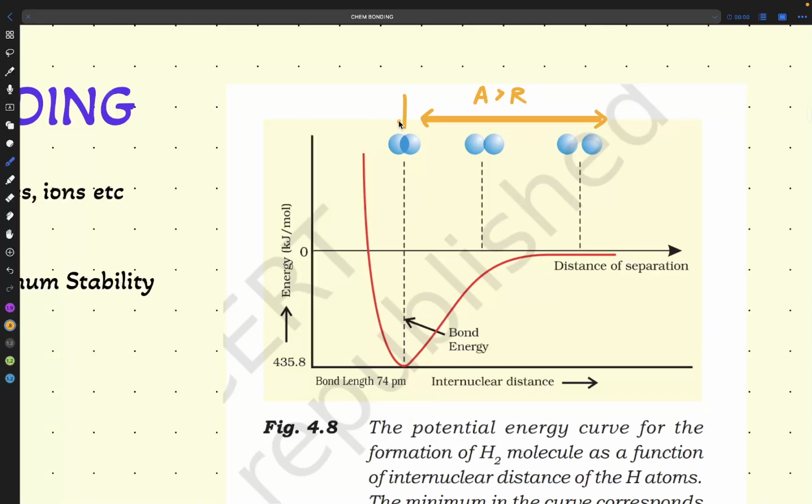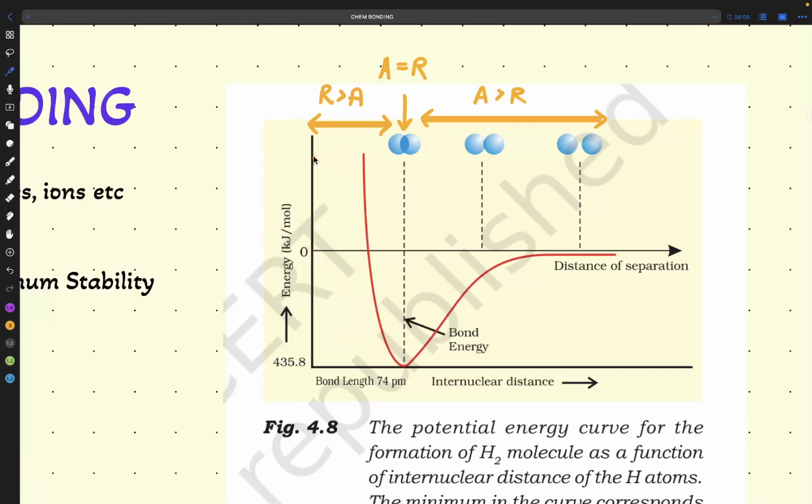At this state, when the compound is formed with the help of atom A and atom B, we have attraction equal to repulsion. And after this, what happened? Repulsion is greater than attraction. So what happened here again? When the repulsion is greater than attraction, energy drastically increases in an exponential way.